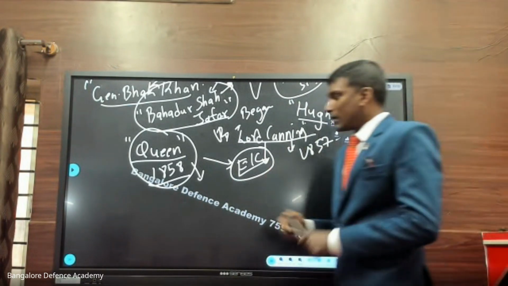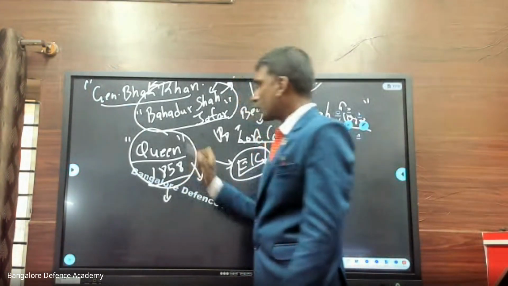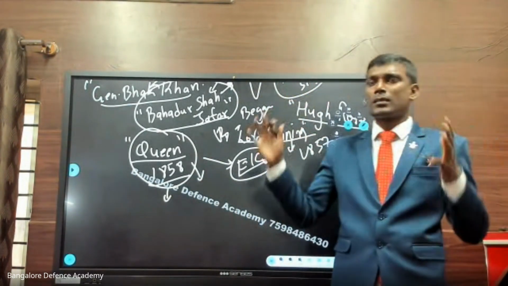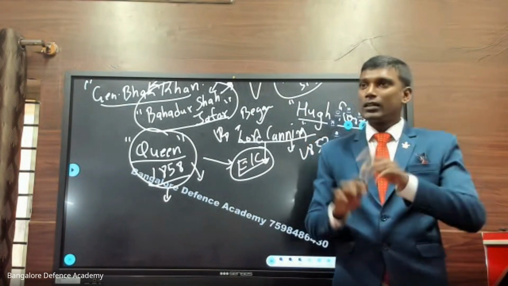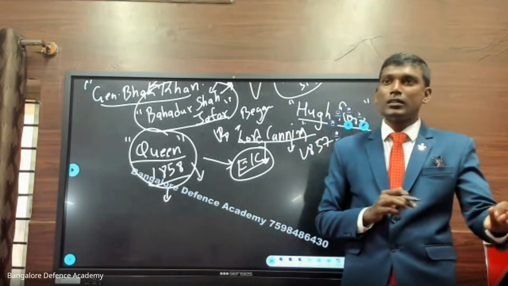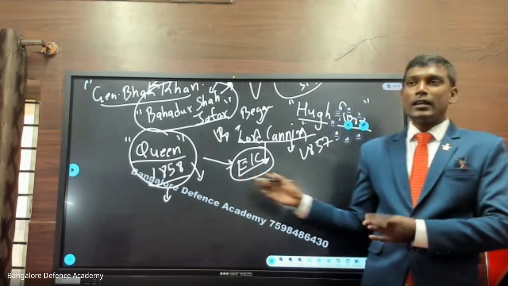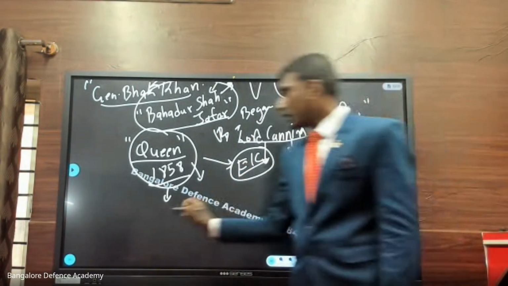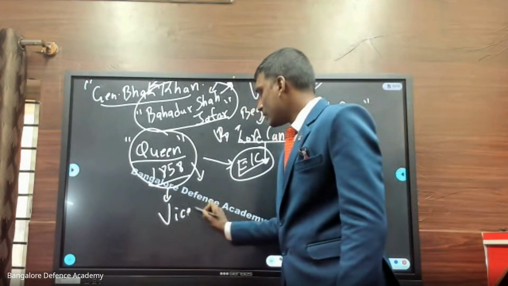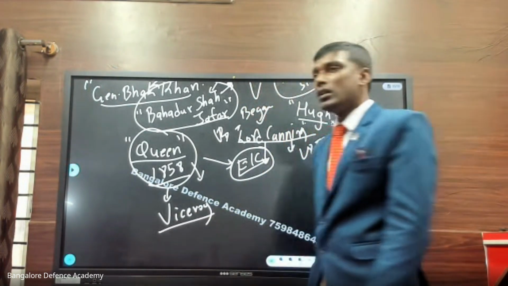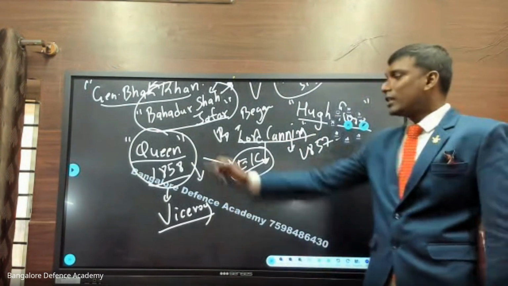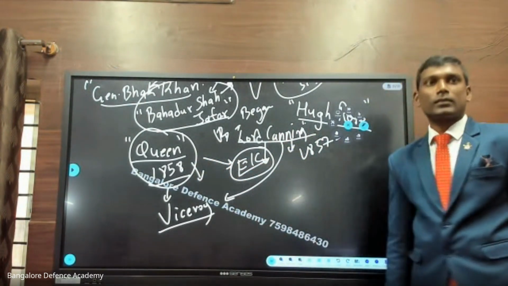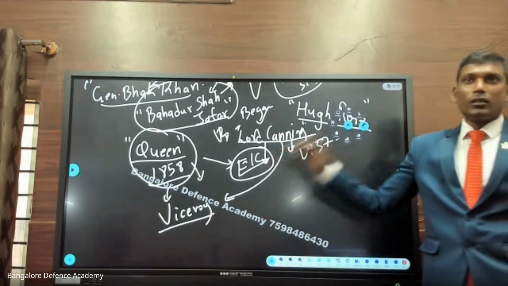Now in this year 1858, the Queen says, dear Indians, I am going to stop all this governor system, because of the governors all the problems happened. Lord Dalhousie, Lord Canning, right? Because of them there was a problem. So I am going to stop all these things and appoint a new person. His name will be Viceroy. The rank will be Viceroy. And the Queen declares Lord Canning as the Viceroy.